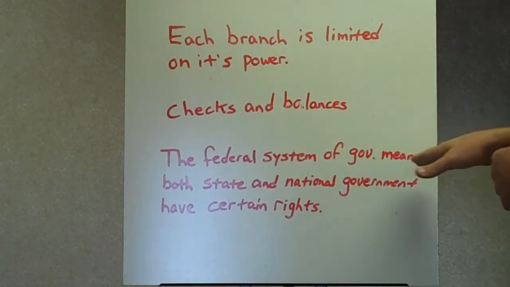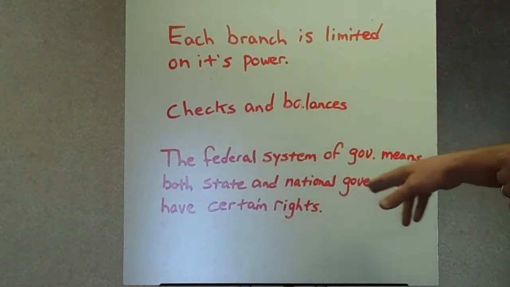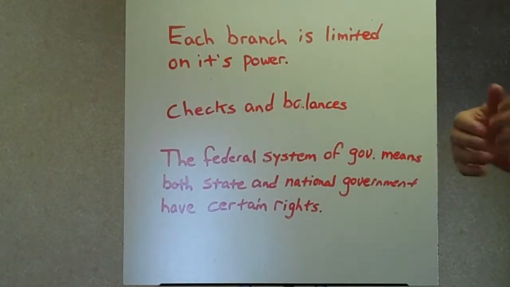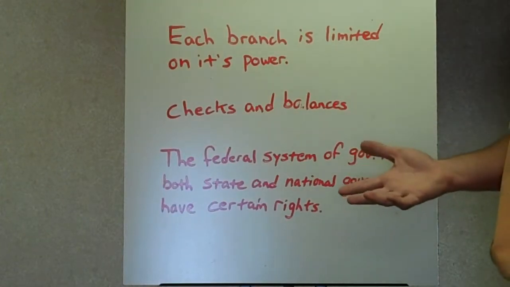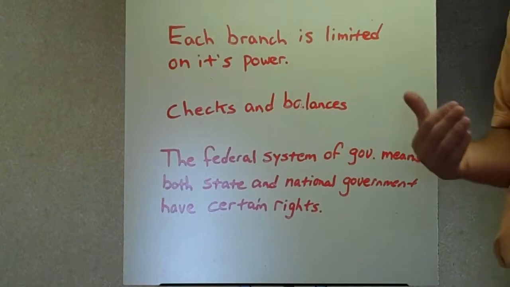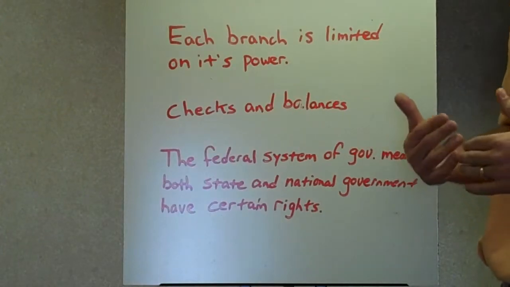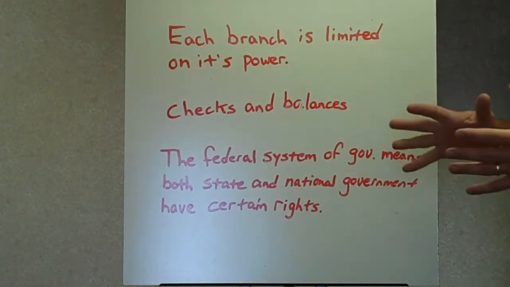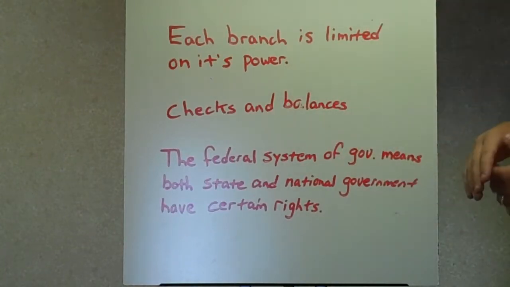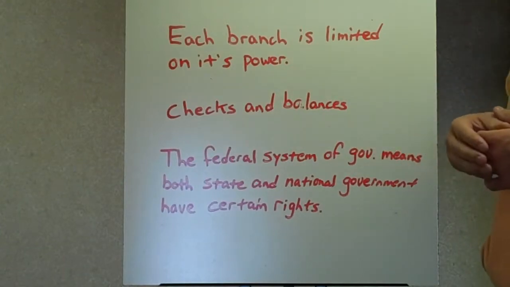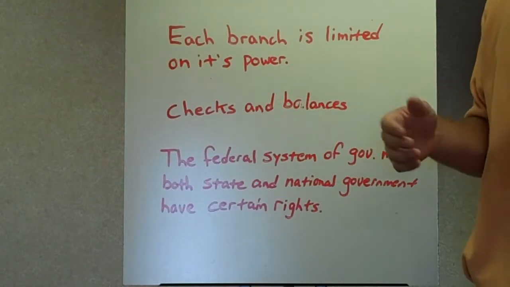The federal system of government means that both state and national government have certain rights. The federal government has certain responsibilities that they have in our government. The state government also has responsibilities over the people living in that particular state. This week we're going to really be diving in deep on this concept of the three branches of government. All right, I look forward to studying this with you, and I hope you enjoy our lesson.